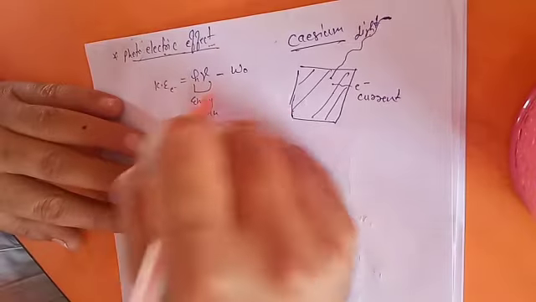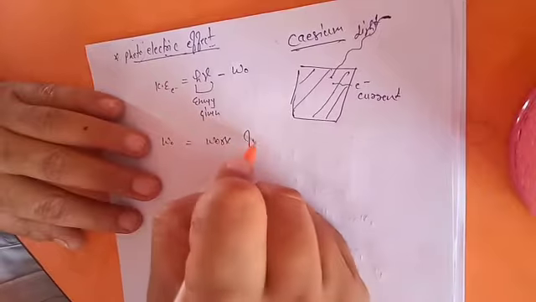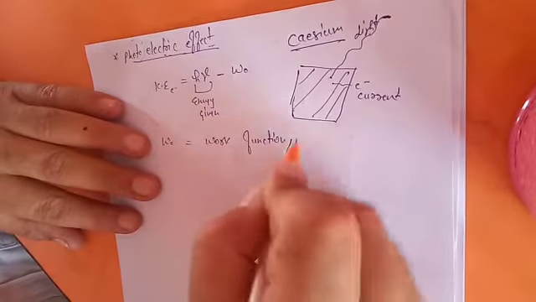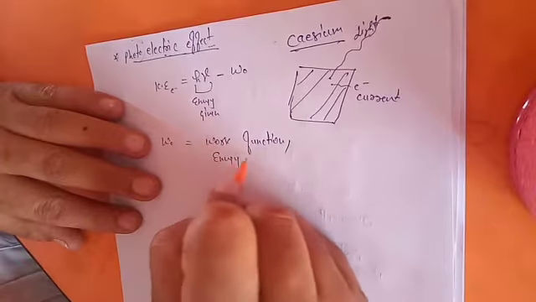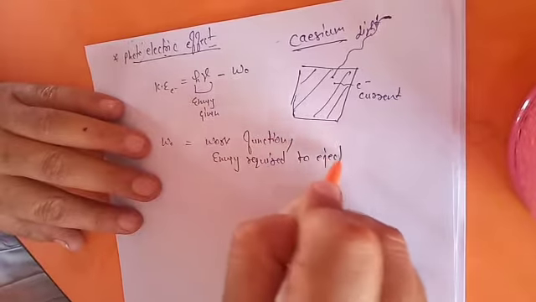What is this W naught? W naught is equal to the work function, meaning the energy required to eject an electron.